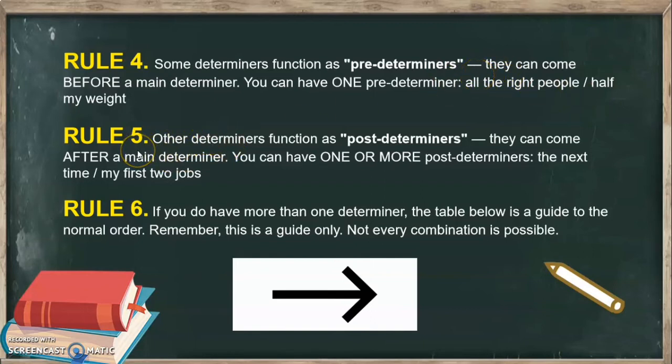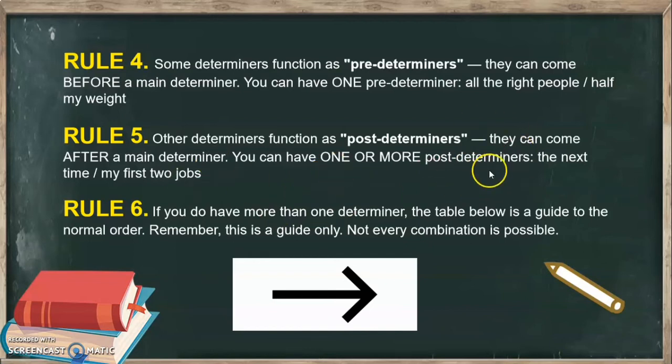Rule number 5. There are also determiners which have the function of being post, meaning after. They are called post determiners. You can have one or more post determiners. Surprise! Yes, you can.